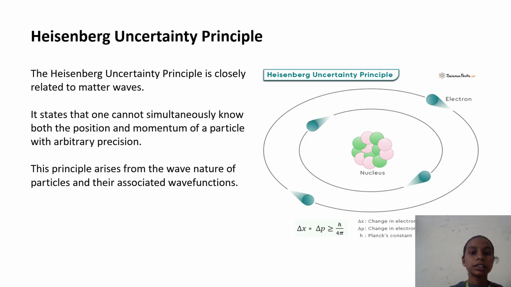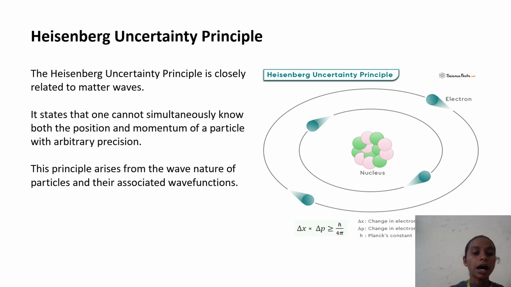Heisenberg uncertainty principle. The Heisenberg uncertainty principle is closely related to matter waves. It states that one cannot simultaneously know both the position and momentum of a particle with arbitrary precision.